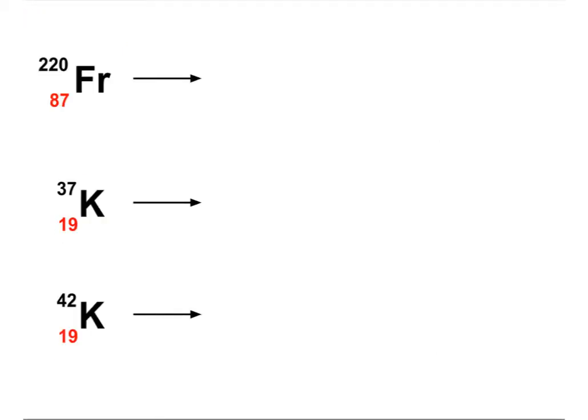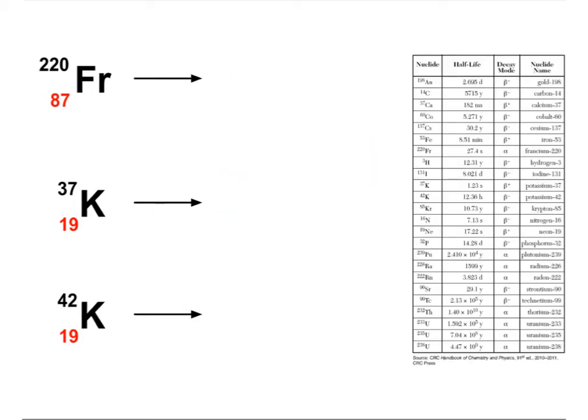Now, as a practice, let's run decay of these elements. But immediately there is a question, what kind of decay should it be? Should it be alpha, beta, positron decay? This question can be easily answered if we refer to Table N. Table N in your reference tables has a set of nuclides, radioactive nuclides, and information about the mode of their decay. Here is francium, here is potassium-37 and potassium-42.